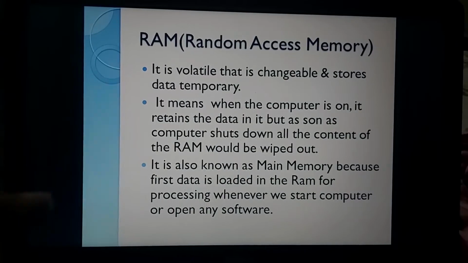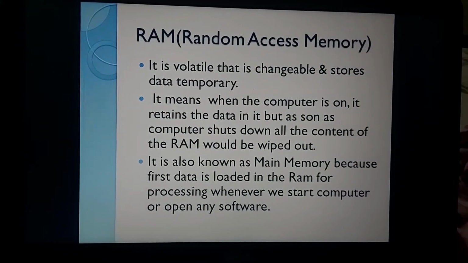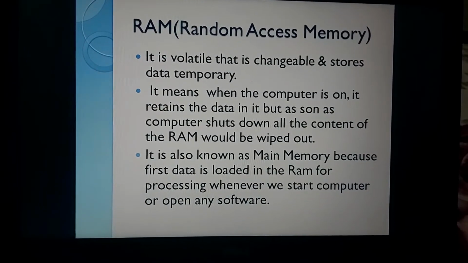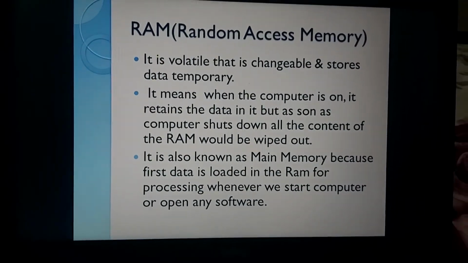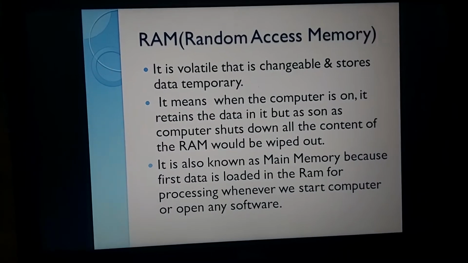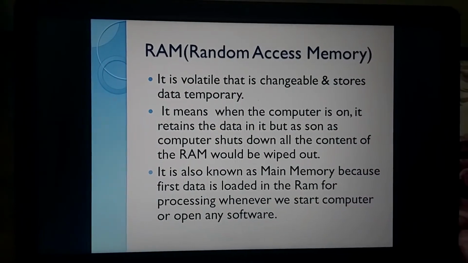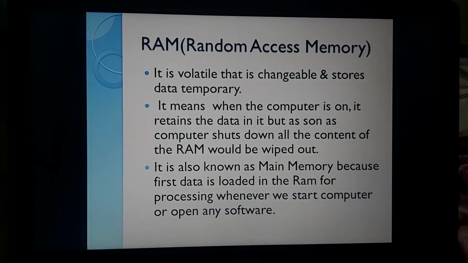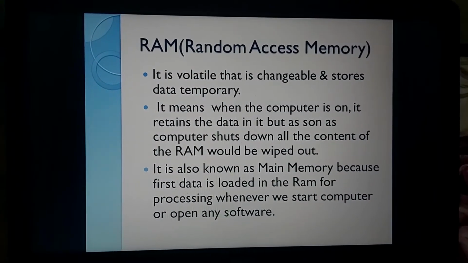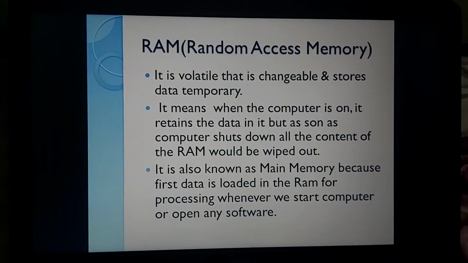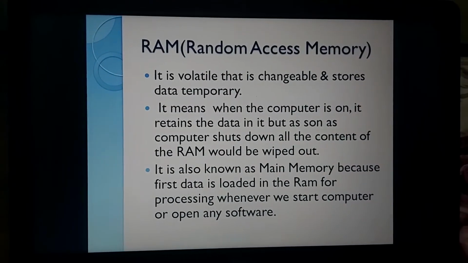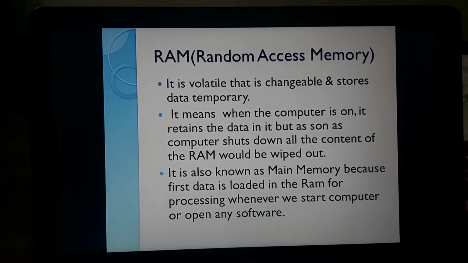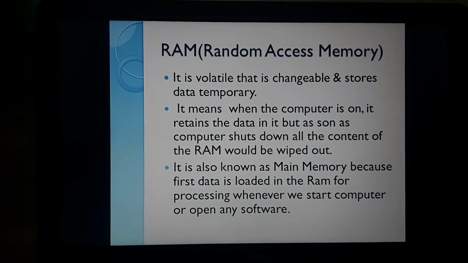It is also known as main memory because first data is loaded in the RAM for processing whenever we start or open any software. See, when we start up the computer, the operating system detail is going to be stored inside the ROM. Now the computer has been started up. Imagine I'm going to use MS Word. I'm opening MS Word, I'm typing any letter in it. So the information of that MS Word is going to be stored inside my RAM, right?